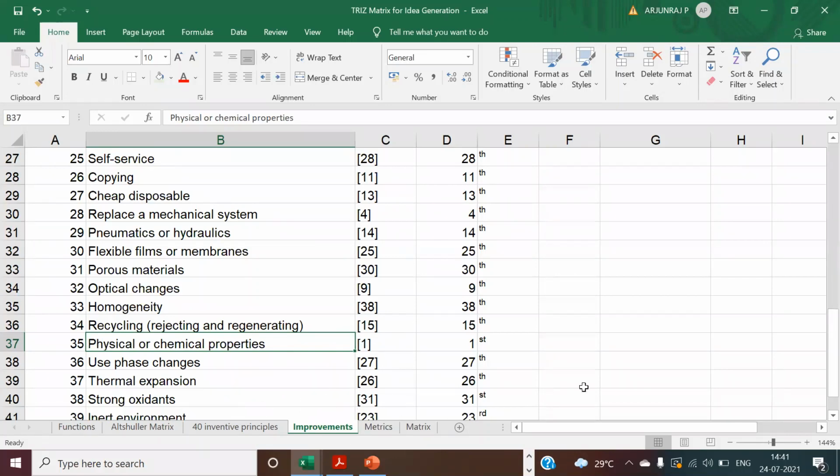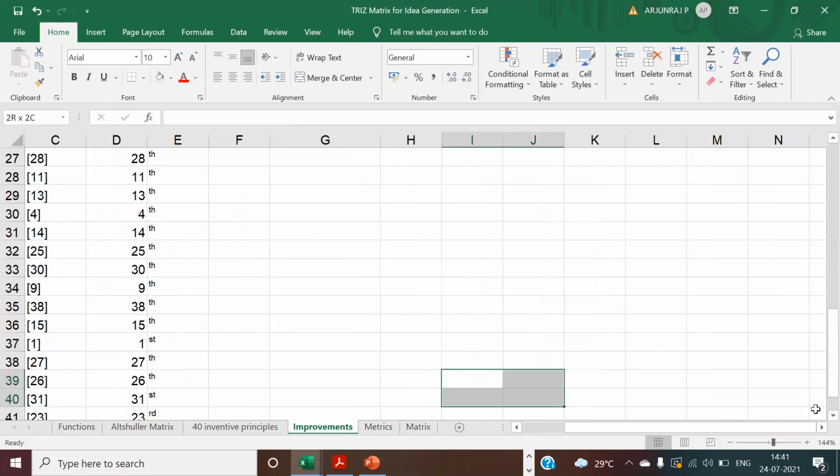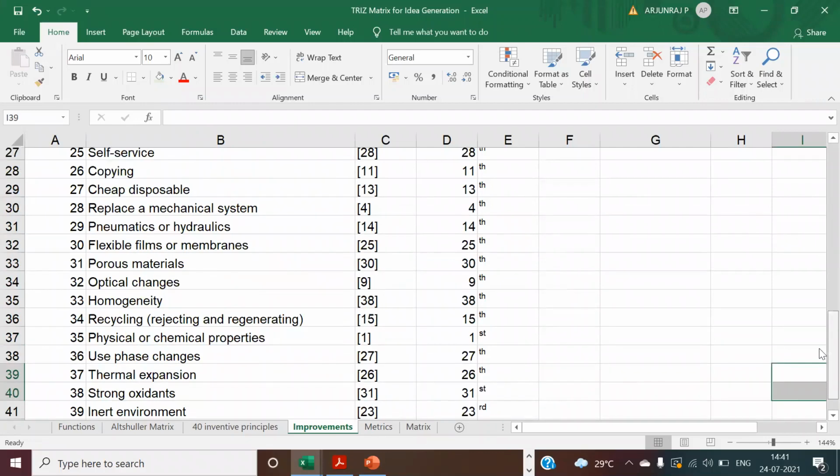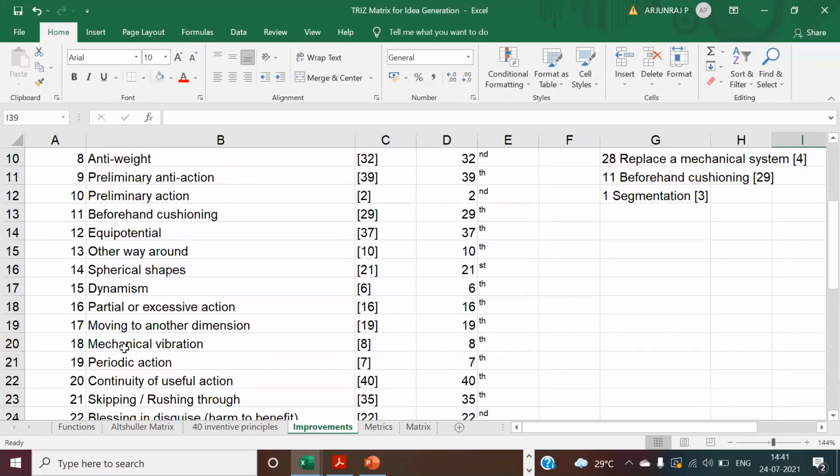Accidents are 31, and the inert environment, where we use argon and so on, is coming in 23rd rank. The composite material, which we saw lastly as material selection, is coming in 17th rank. So you can even go with the ranking. Vibration is rank 8. If you are taking a real action, that is coming in 7th rank.